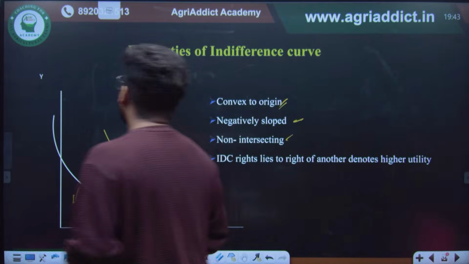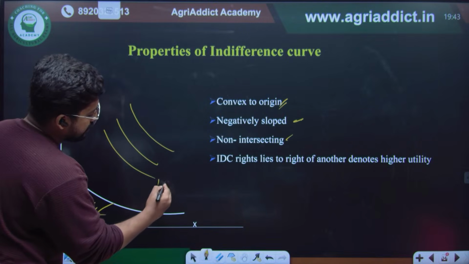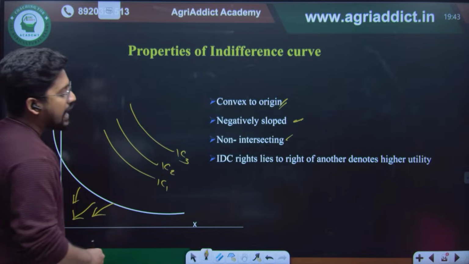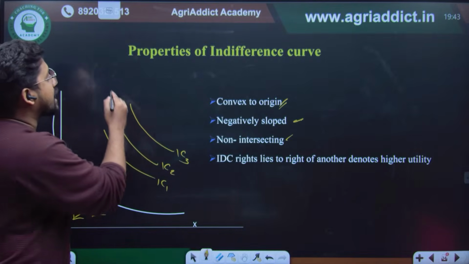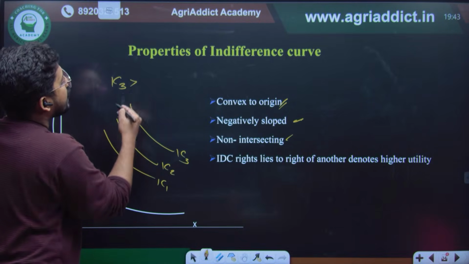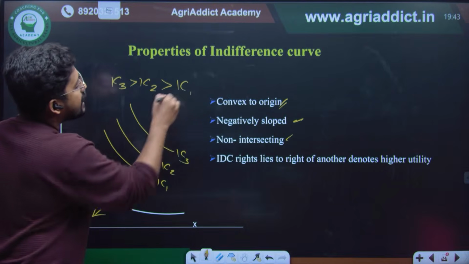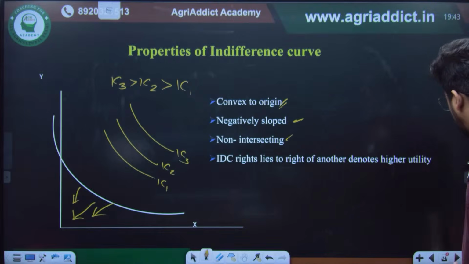Every indifference curve is non-intersecting. They are placed one over another: this will be indifference curve 1, this will be indifference curve 2, this will be indifference curve 3. And if you check the satisfaction level, a higher indifference curve has higher satisfaction. IC3 has higher satisfaction than IC2, and IC2 has higher satisfaction than IC1. So these are some of the basic ideas of the indifference curve.